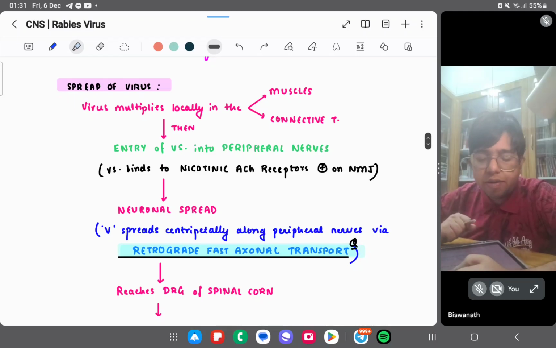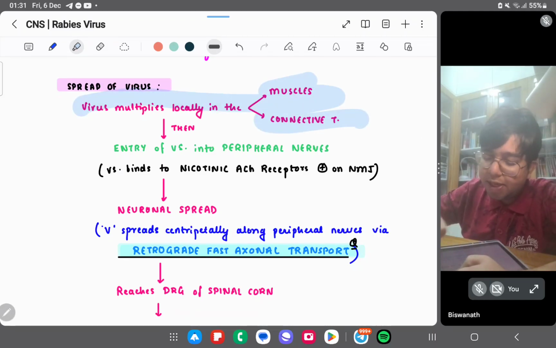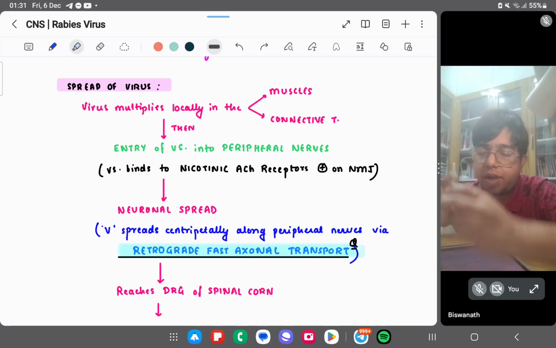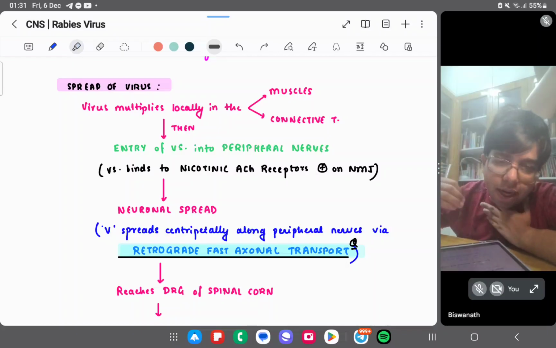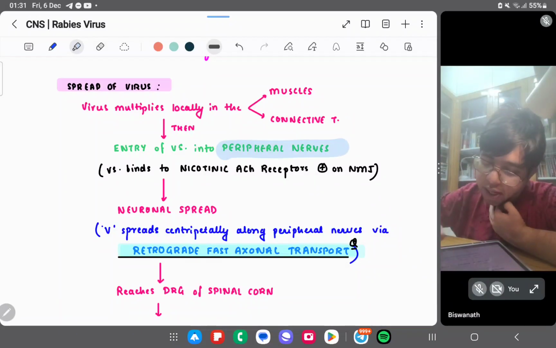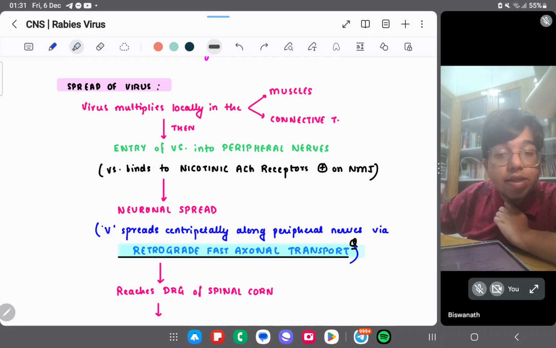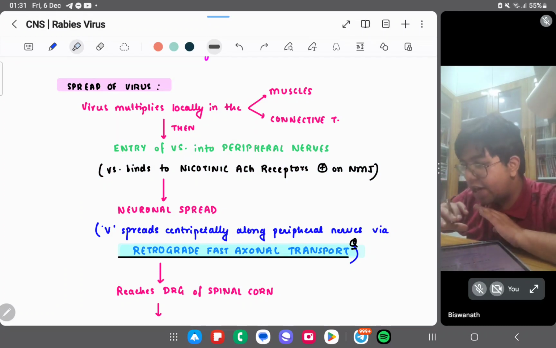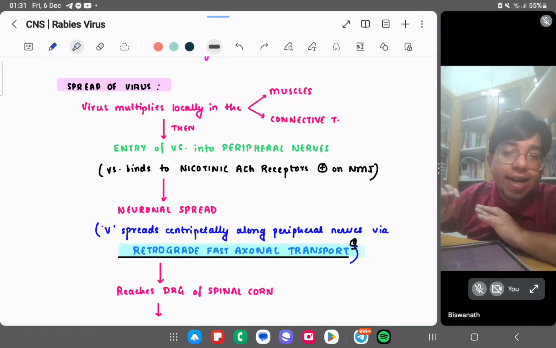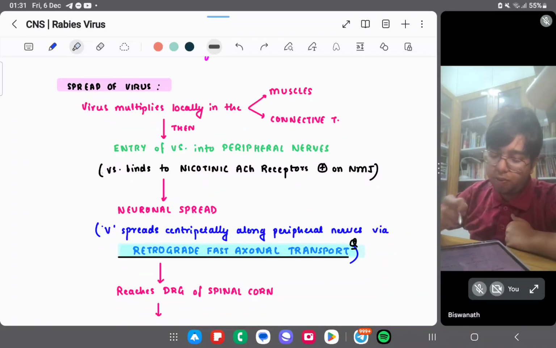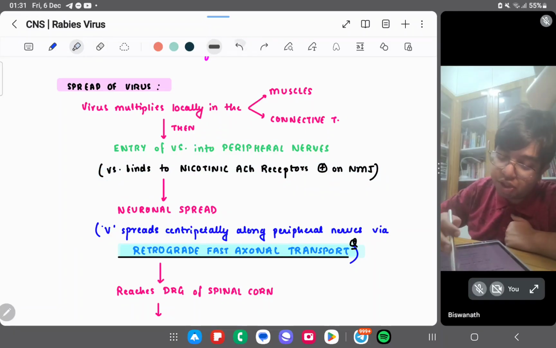Spread of virus. How does the virus spread? Virus multiplies locally in the muscles and connective tissue. Then the virus enters the peripheral nerves. It binds to the nicotinic ACh receptor. Basically, this virus is a kind of neural virus, so it binds on the neuromuscular junction, the NMJ.